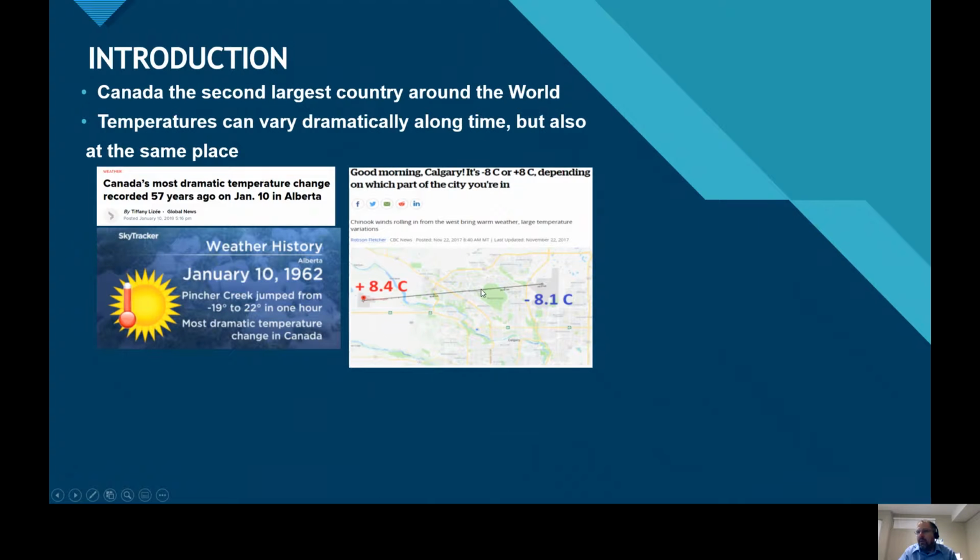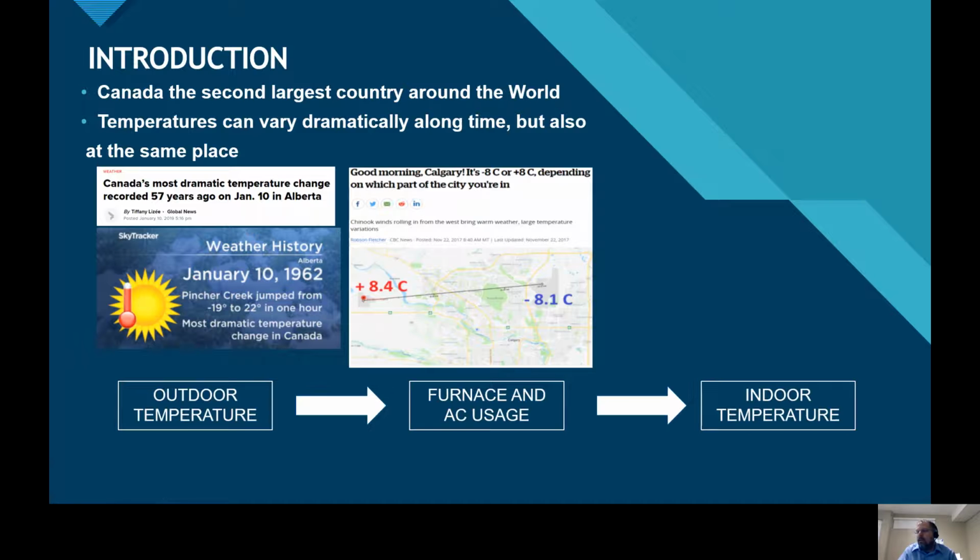Canada is the second largest country in the world. We know the temperature oscillates a lot throughout the year and also between cities. In addition, the temperature can vary dramatically in a small period of time and also over a small distance, like what happened here in Calgary in November 2007. So the outdoor temperature influences the furnace users and AC users to guarantee that the indoor temperature is at a comfortable level for people to live.